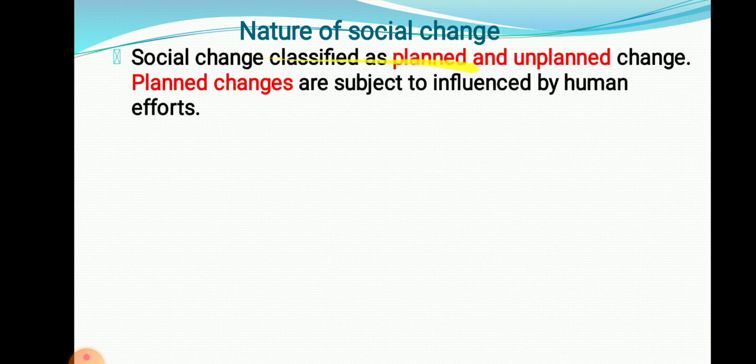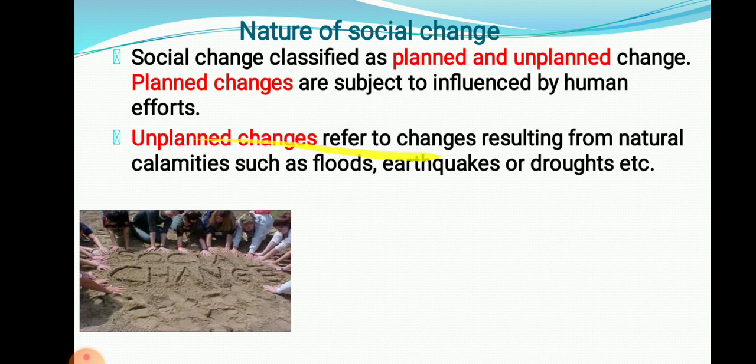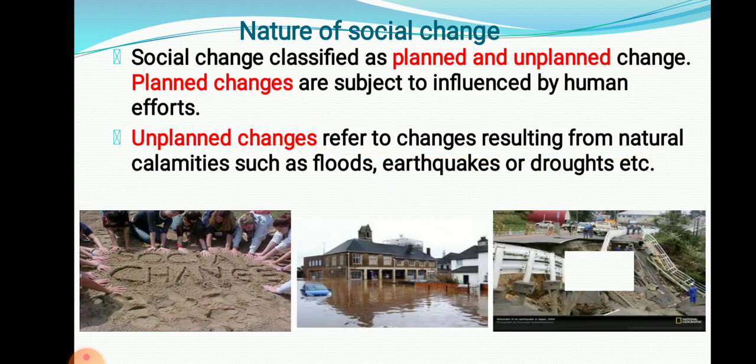Social changes are classified as planned and unplanned changes. Planned changes are subject to influence by human efforts. Planned changes are carried out by human beings; we are trying to bring changes in society. Unplanned changes refer to changes resulting from natural calamities like flood, earthquake, and drought. Because of these, if changes are carried out, we characterize that as an unplanned change. But planned change means the changes which human beings try to bring in a society, and we characterize that as a planned change.